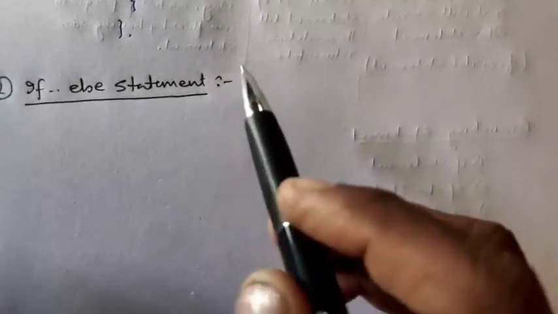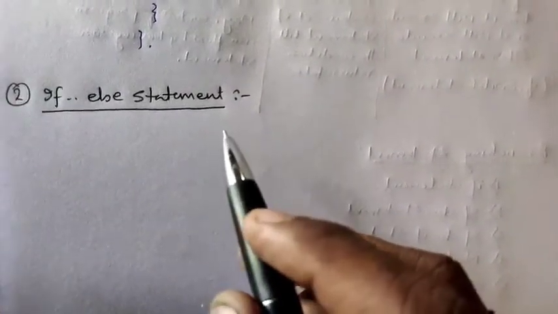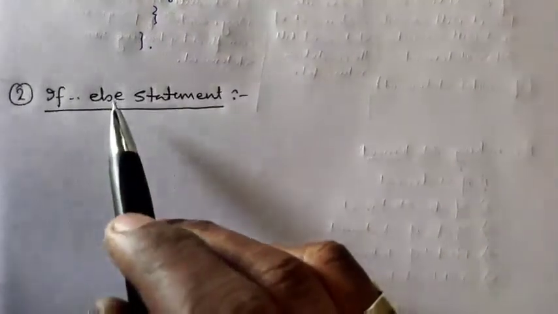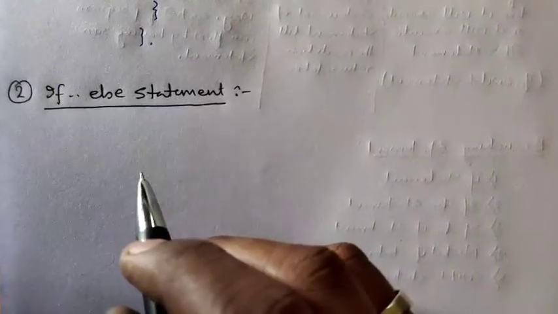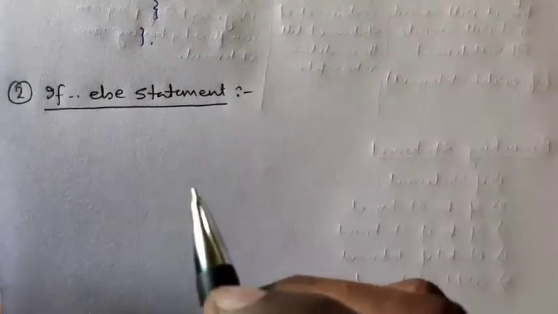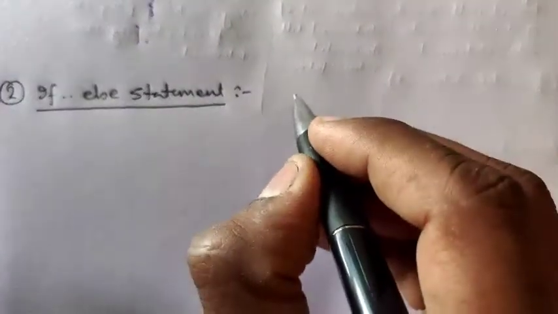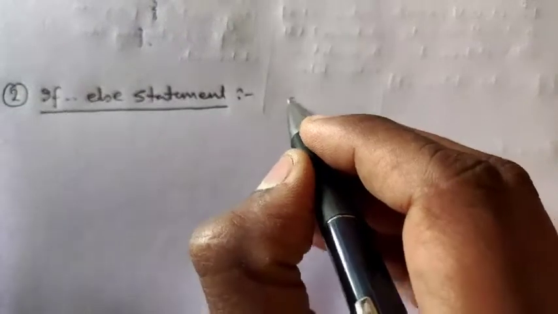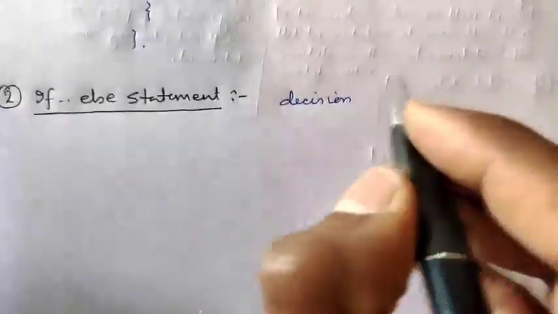As the if statement program is quite clear, now we will learn about if else. Now there will be two conditions: one, the test condition will be true; if it is not true, the control will be passed to the false block of statements. Like the if statement, it is also a decision making statement.